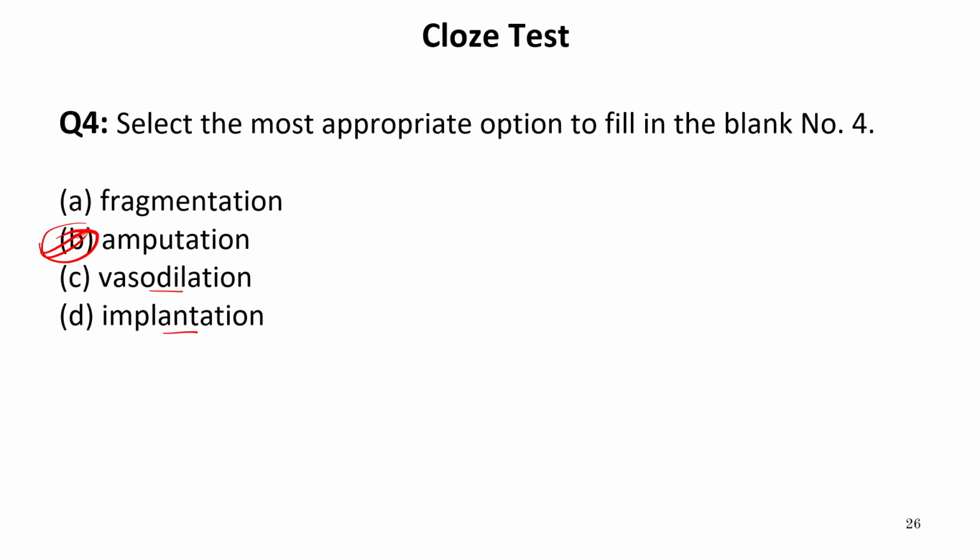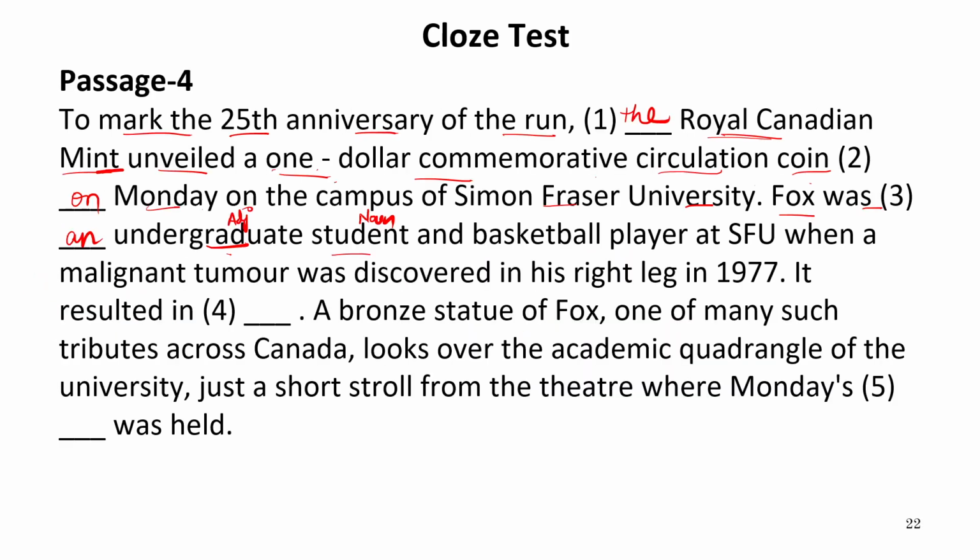So whenever a body part which helps us move is removed from our body, that process is known as amputation. Because his leg was injured, or this malignant tumor, it means the dangerous tumor, was discovered in his right leg, so it was amputated. It means removed, cut from the body parts. So here the suitable word is amputation.